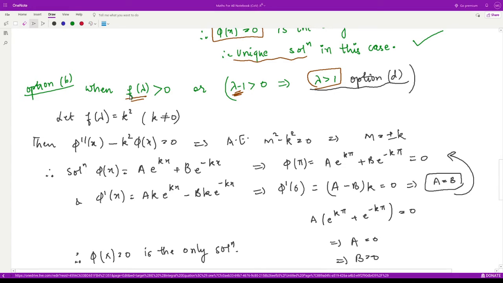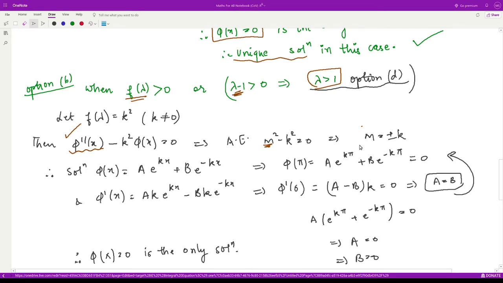When f of lambda is greater than 0, we can assume it to be some positive number, that is square of some number k, and it should not be 0, otherwise we'll land up at option A. So when f lambda is k square, our equation becomes this, and the corresponding auxiliary equation becomes m square minus k square is equal to 0, where you replace the second derivative with m square.